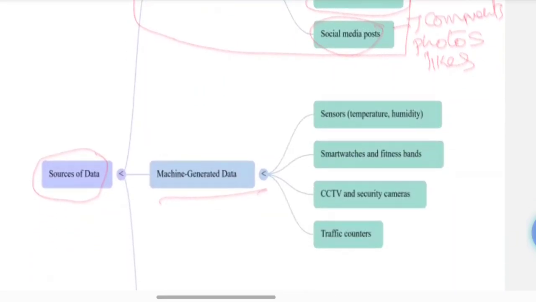Okay. Now moving on to another one, machine generated data. Here machines collect data automatically. So how? Sensors are used for collecting information about temperature and humidity. As you have already seen on your mobile or some other day, the rainfall is this much and the temperature is this much. That is nothing but the help of sensors. That is data, that is machine generated data.